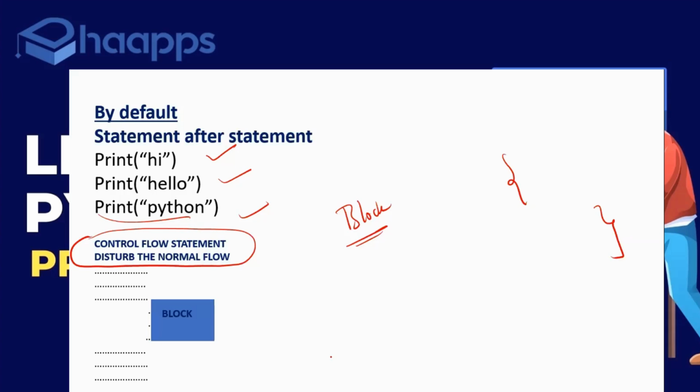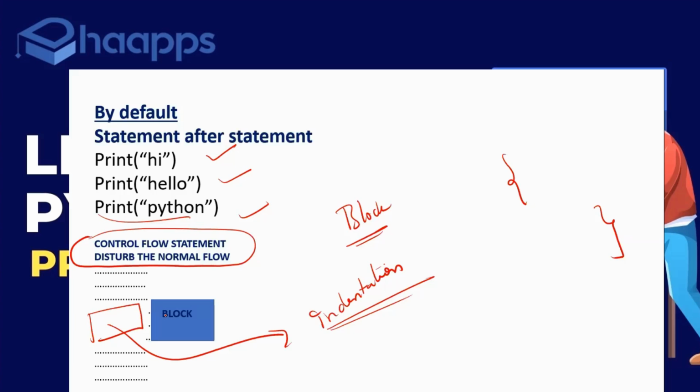But in Python, we don't have curly braces. If you want to represent a separate block of code, you have to give certain space. You call it indentation. From today onwards, while practicing, you will get indentation. If you practice more, you will be used to it. That space will be one tab space, otherwise three space bar spaces.